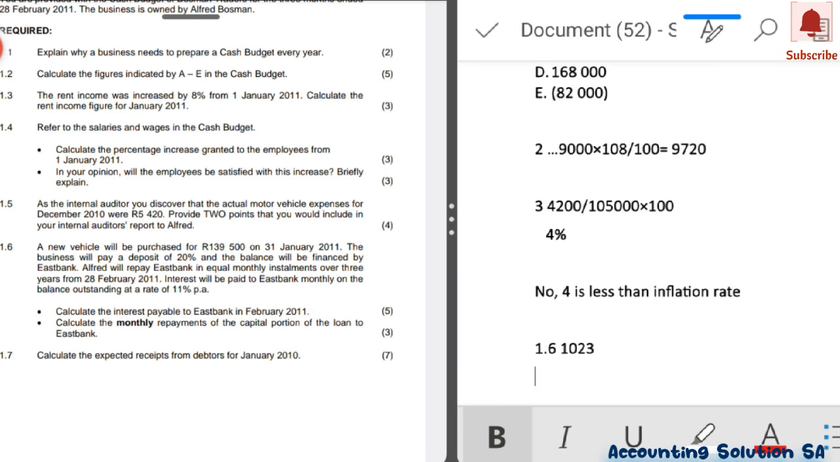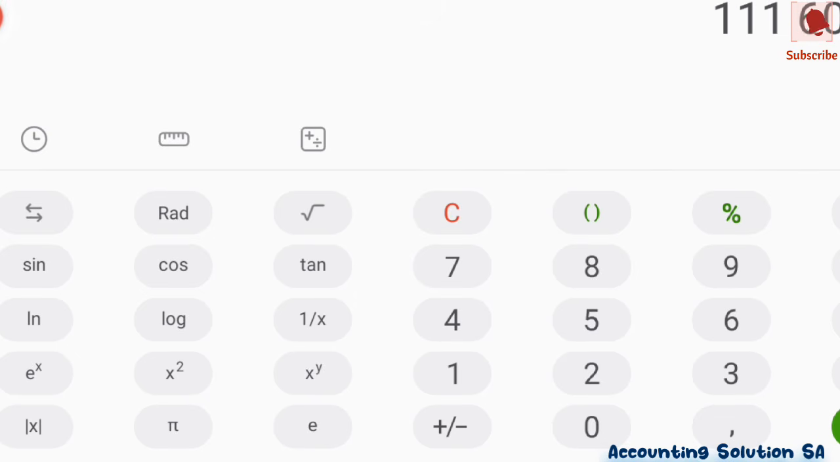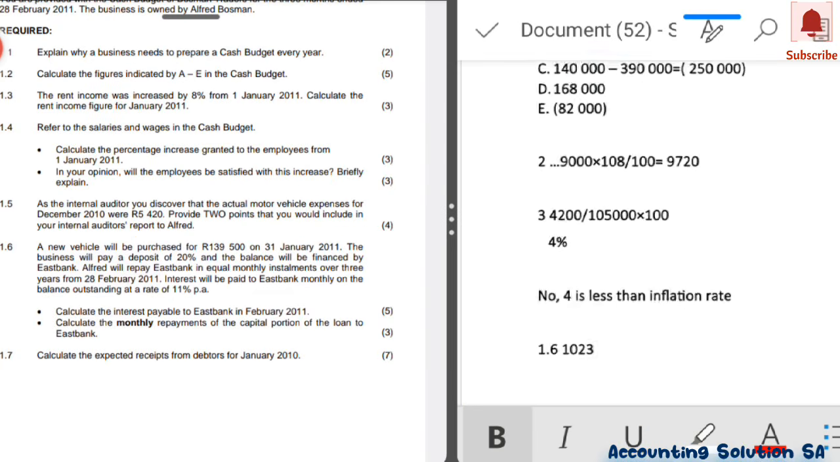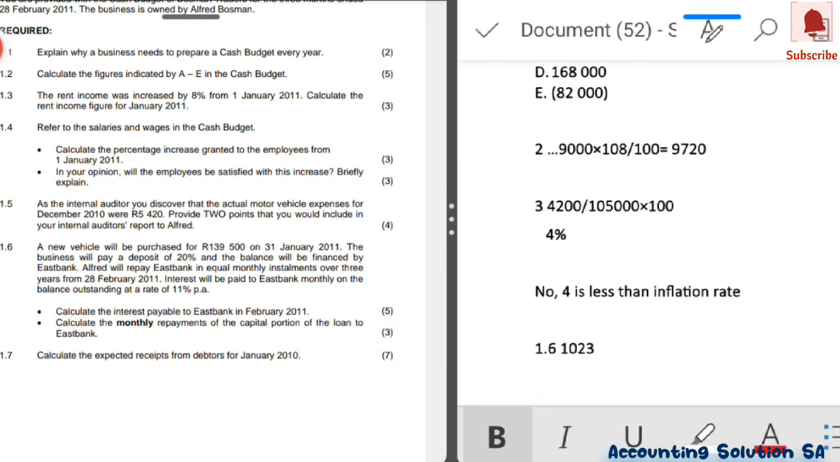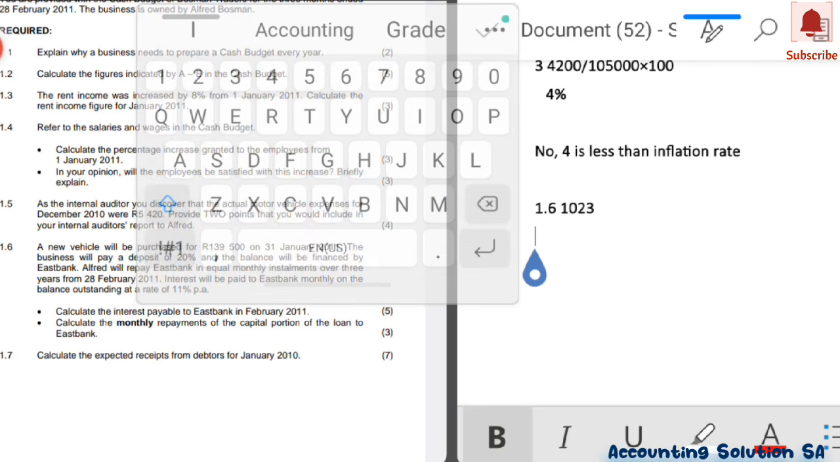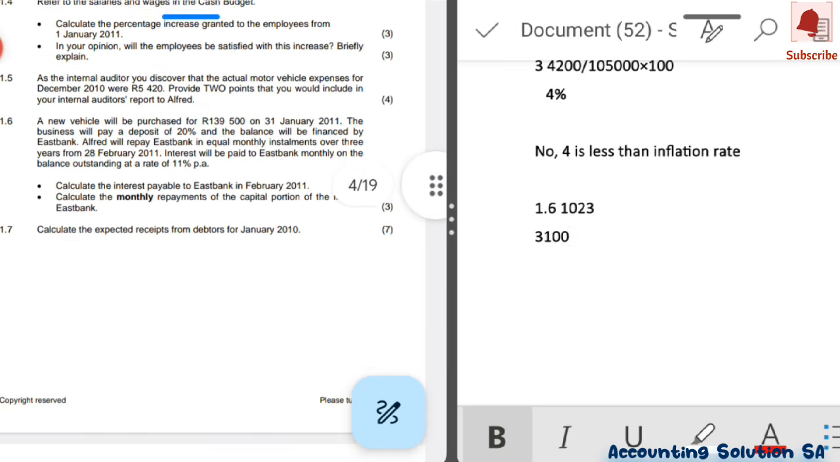Very simple. We must first check how long we are going to pay this vehicle. They said it will be financed over 3 years. 3 years is how many months? 36 months, which means that a capital payment excluding interest is 3,100, excluding the interest, guys. If we include the interest, it's going to be 4,000 something. So it's 3,100. 3,100 is the second answer.